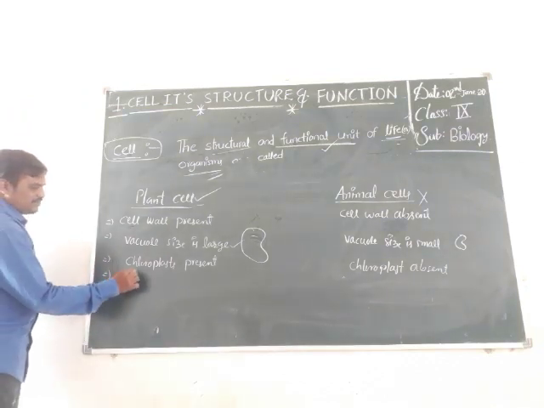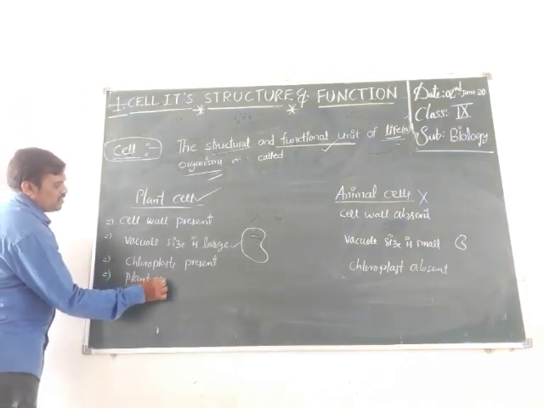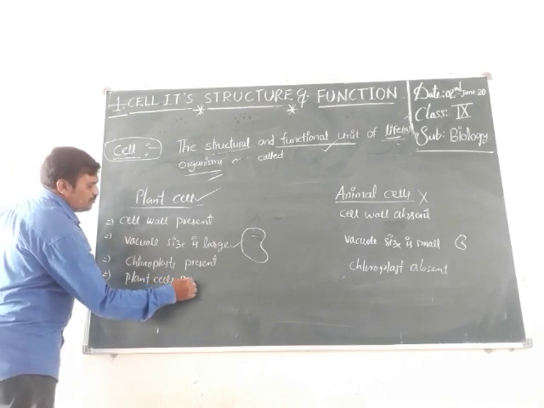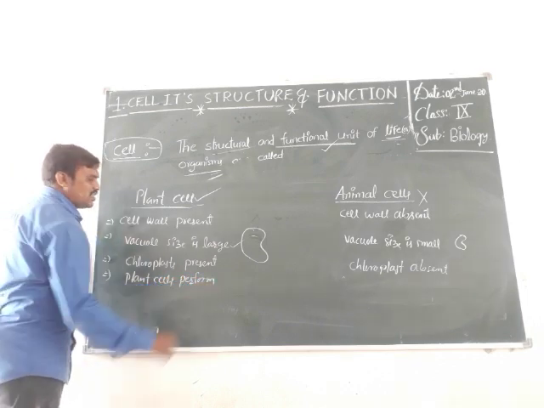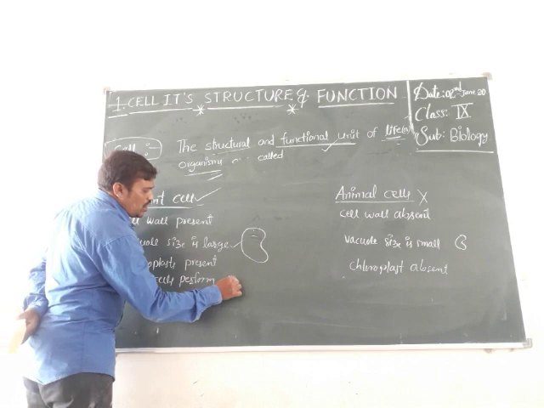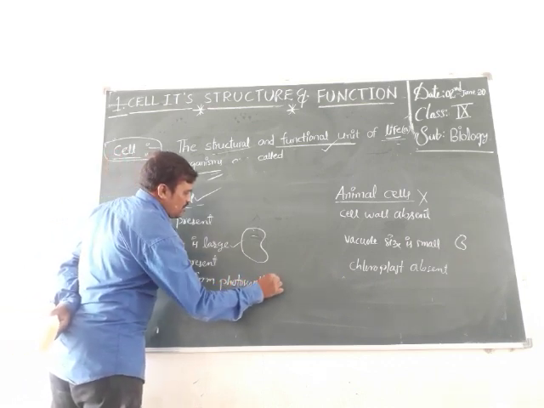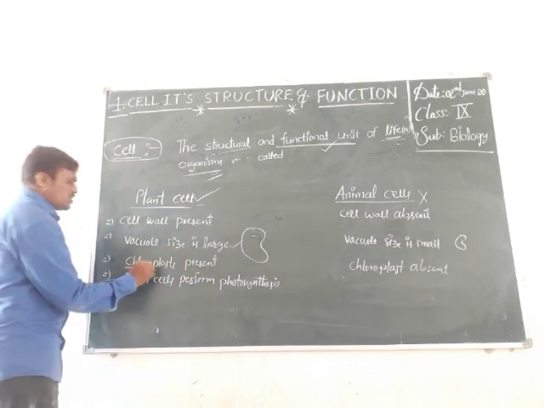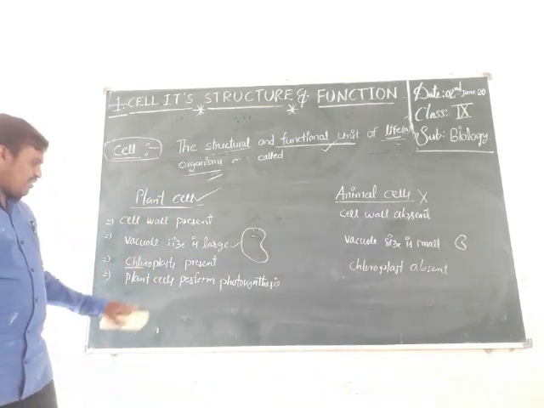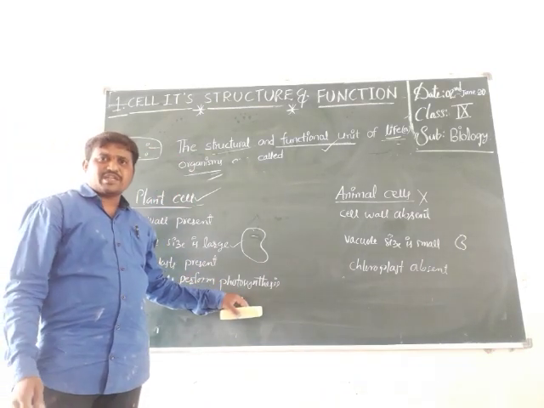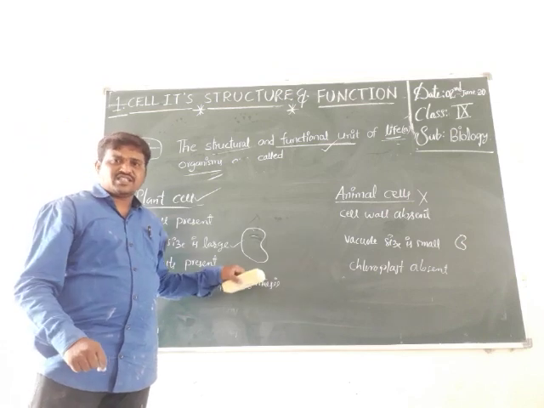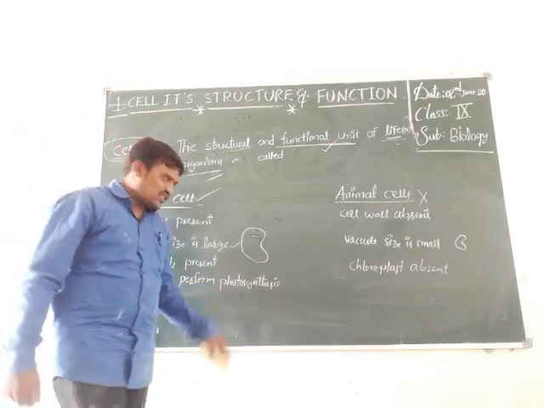Plant cells perform photosynthesis. Why? Because they have chloroplasts, the green color chloroplasts. That's why they can perform photosynthesis, meaning they can make their own food in the presence of sunlight.